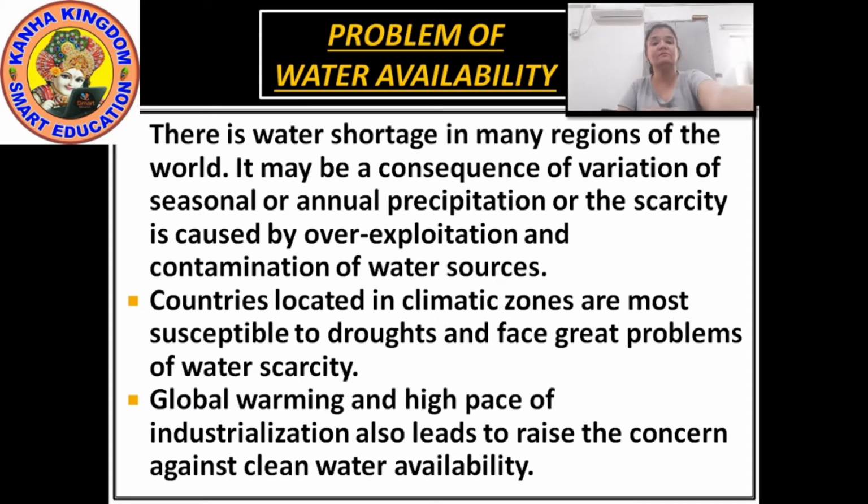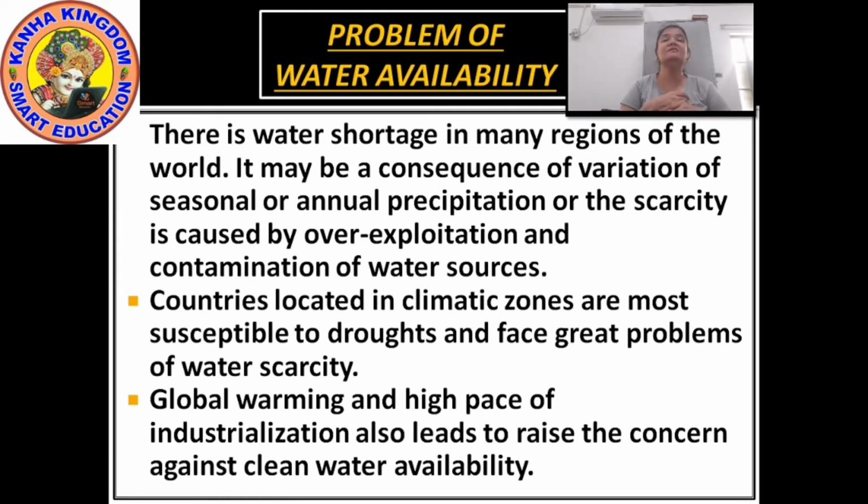Global warming and high pace of industrialization. High pace of industrialization means growing of more industries. That is leading to water pollution, and because of it we are not getting clean water. Now we know all the reasons. We know how we are getting the water, we know how the water is getting contaminated, but is there any way of solution? Yes, it is water conservation.